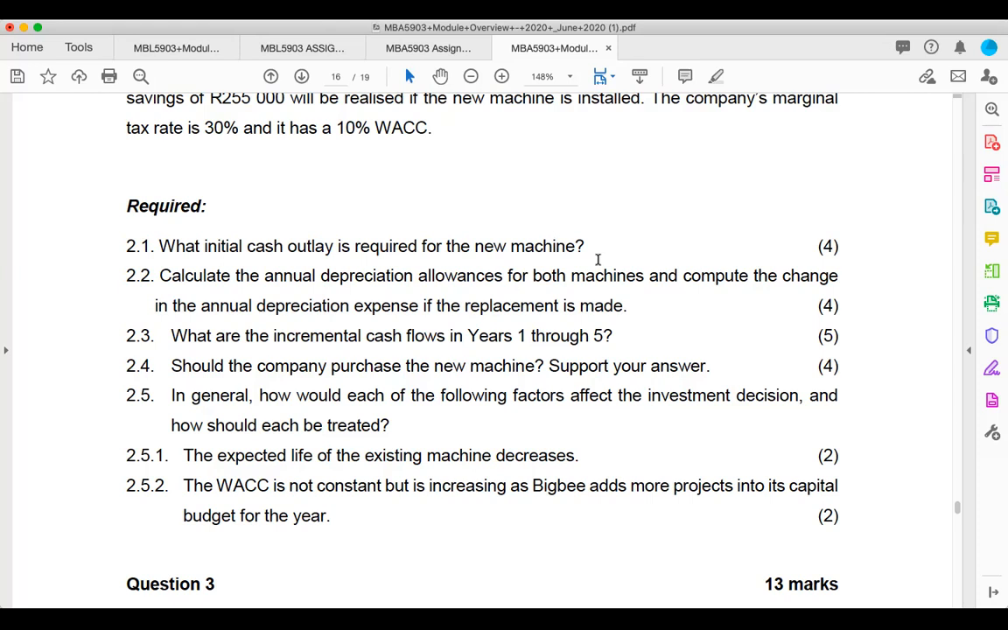But the questions in the assignment were not easy, especially in the MBL 5903 paper. Question number 1 is not an easy question. So I want to take you through that question. And what made the question even tougher is that it wasn't communicated nicely.